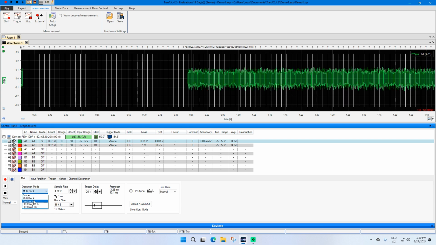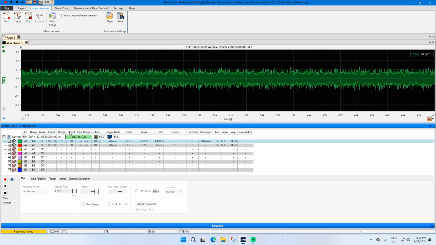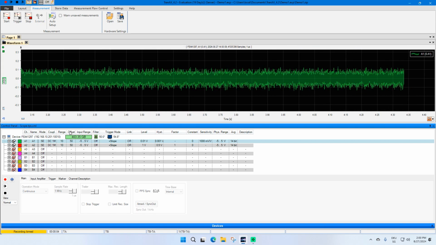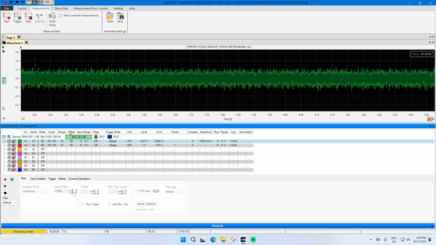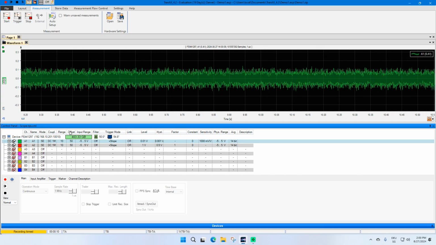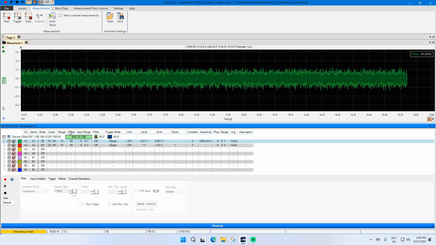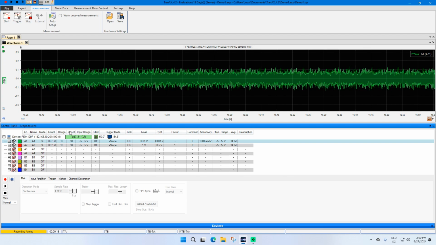Let's switch to the continuous mode. In the continuous mode, you can just select the sampling rate. If you start the recording, the data is streamed directly to the internal hard drive of the TranAX FE device. Keep in mind that the data throughput to the hard drive is limited. For the TranAX FE device, it is about 50 megasamples per second.